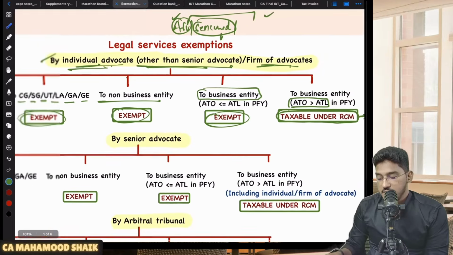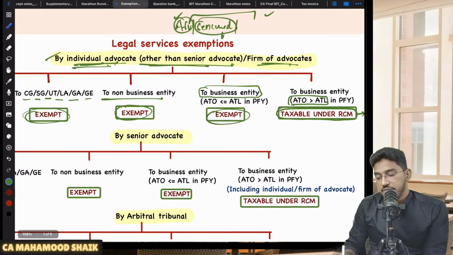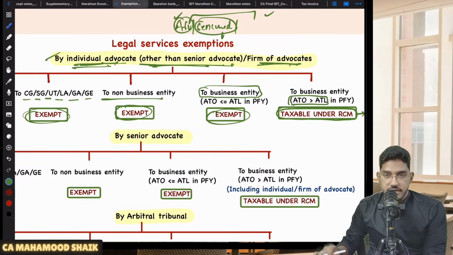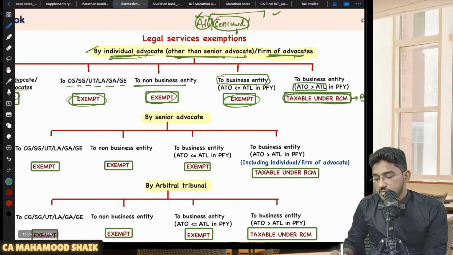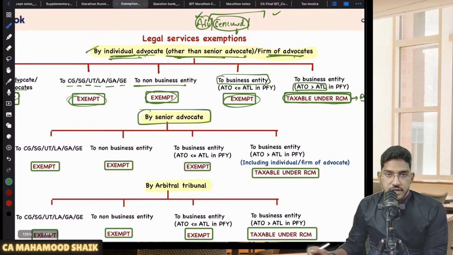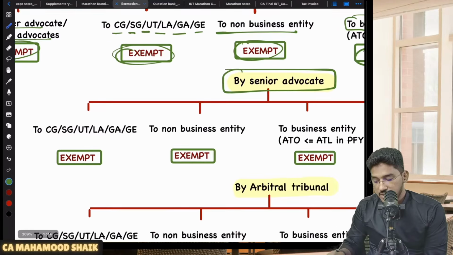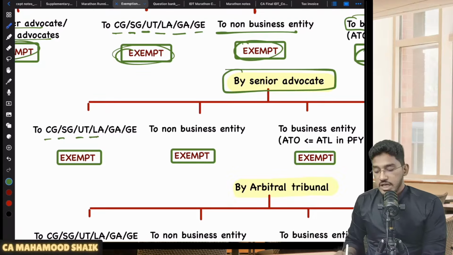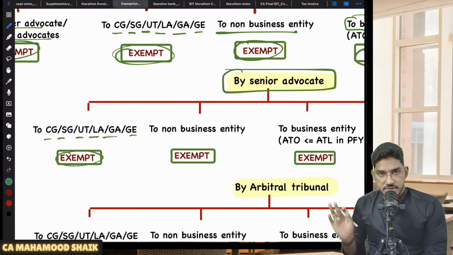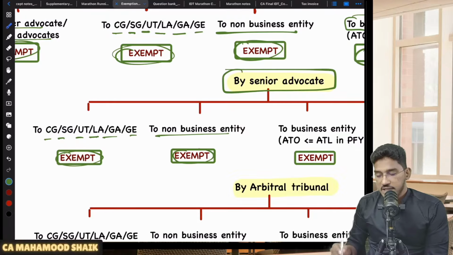So this is the status of services provided by an individual advocate or firm of advocates other than a senior advocate. Sir, now what about services provided by the senior advocate? Here also, more or less, things are going to remain the same. If the services are provided by a senior advocate, and the recipient is central government, state government, union territory, local authority, or government entity, exempt. If the recipient is a non-business entity, exempt.